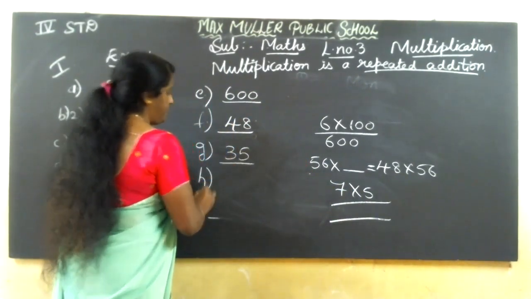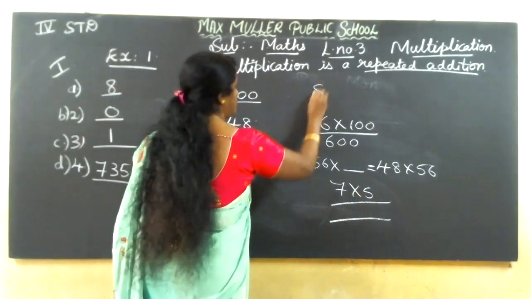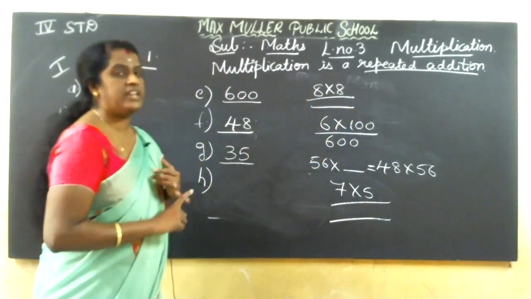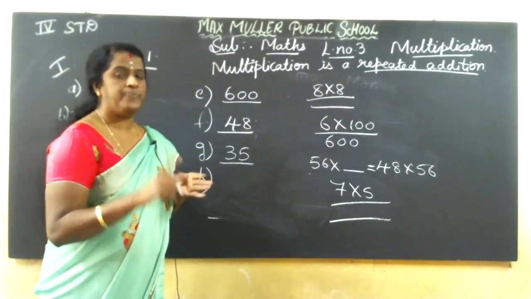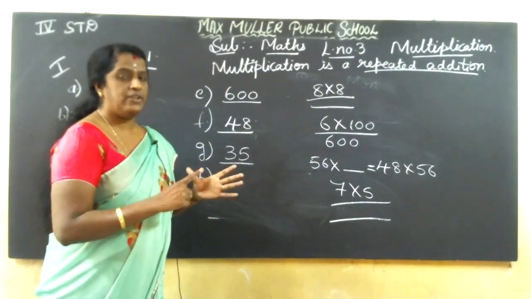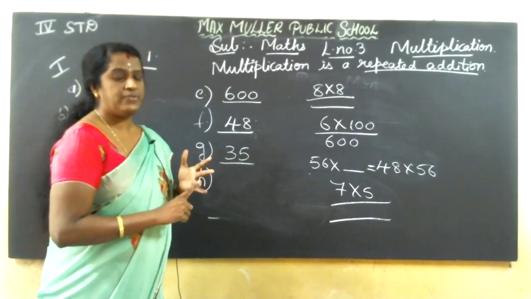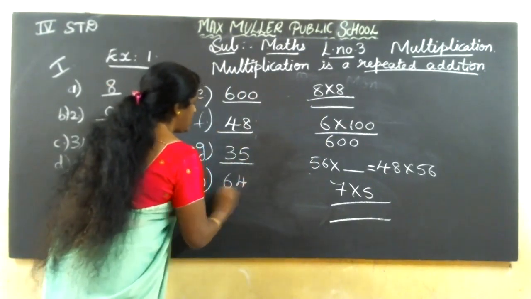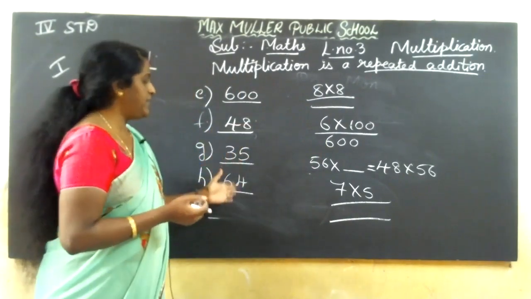G, H. H, 8 8s are. See, 8 8s are how much? 8 into 8. So you should say tables. 8 1s are 8. 8 2s are 16, 8 3s are 24, 8 4s are 32, 8 5s are 40, 8 6s are 48, 8 7s are 56, 8 8s are 64. Your answer is 64. See, this is repeated addition, children.